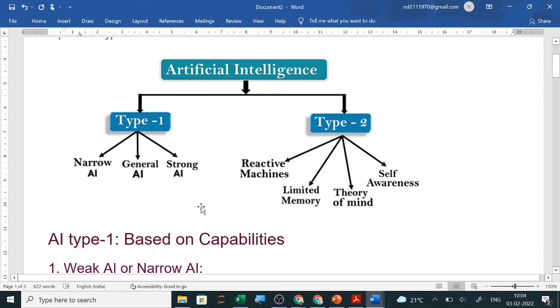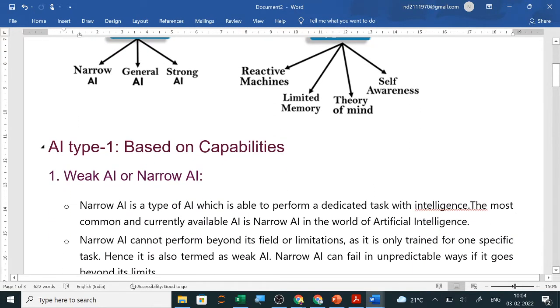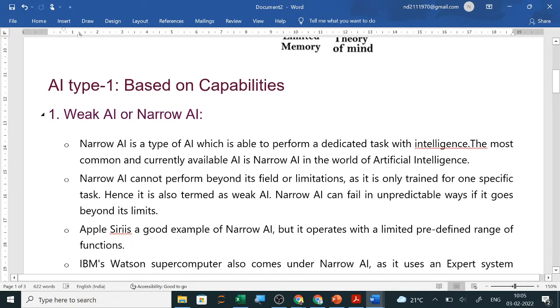Normally type 1 you have to explain. So in type 1 you are having three types: narrow AI, general AI and strong AI. In type 2 you are having reactive machines, limited memory, theory of mind, self-awareness. Clear? Now, AI type 1 based on capabilities, weak AI or narrow AI.